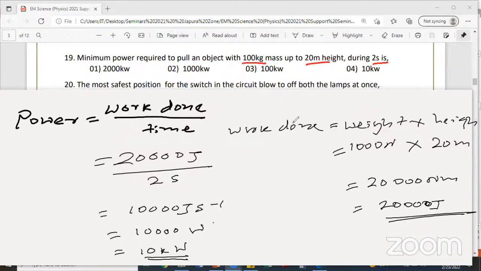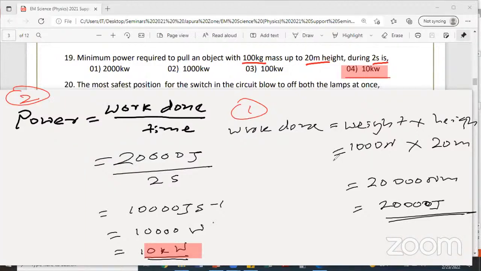So what is the answer? Please raise your hand those who got 10 kilowatt, the fourth answer. 10 kilowatt. What is the first step? Calculate the work done. Number 2, apply the data to this equation, power equals work done over time.